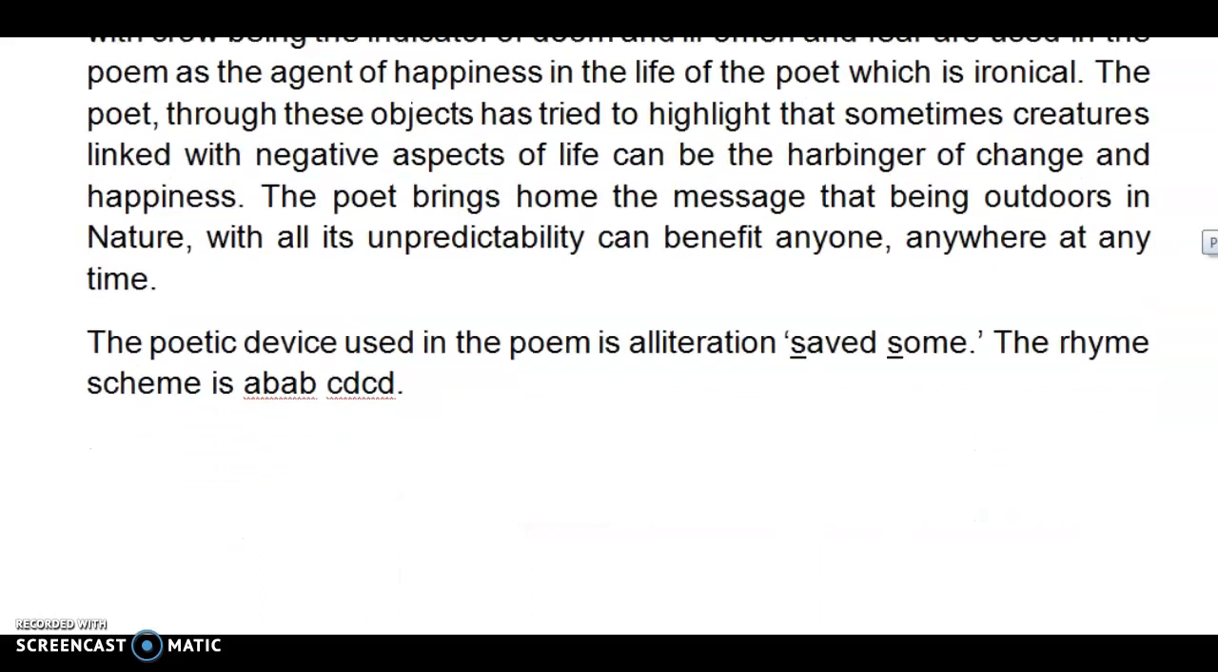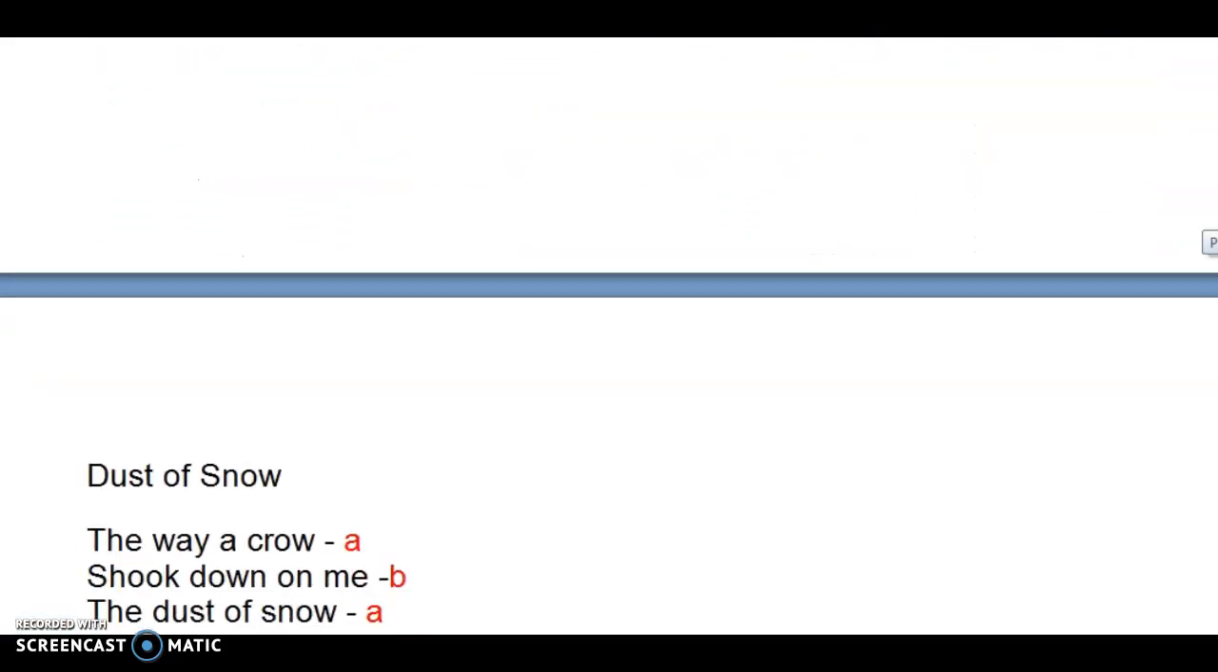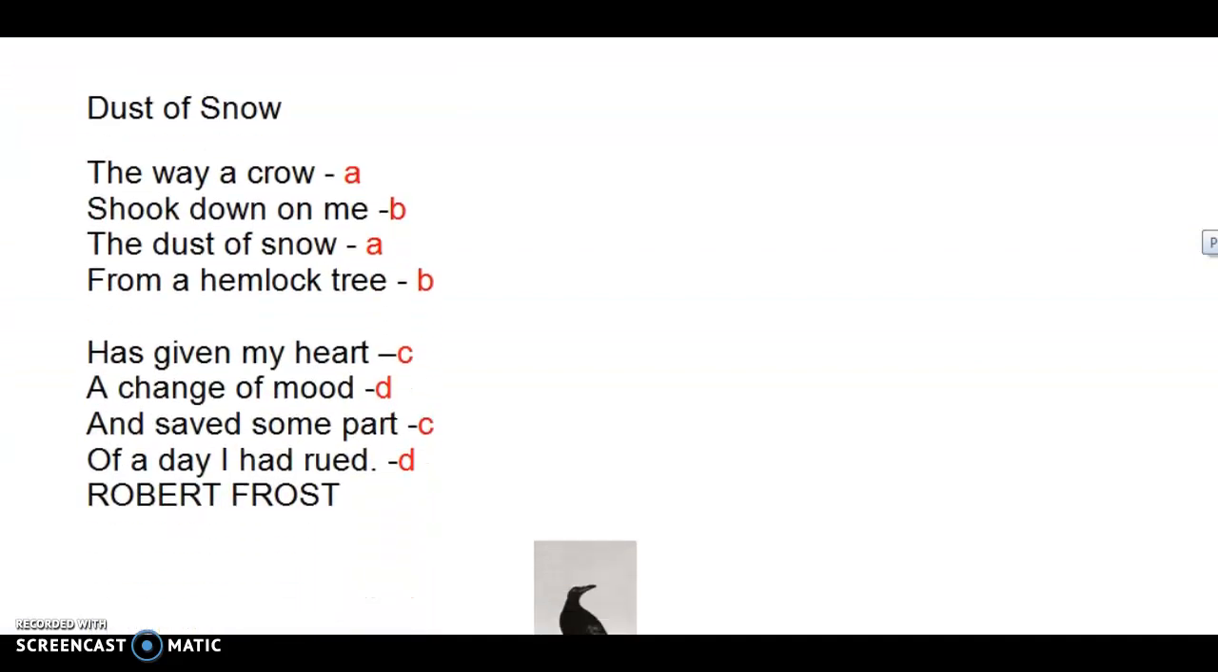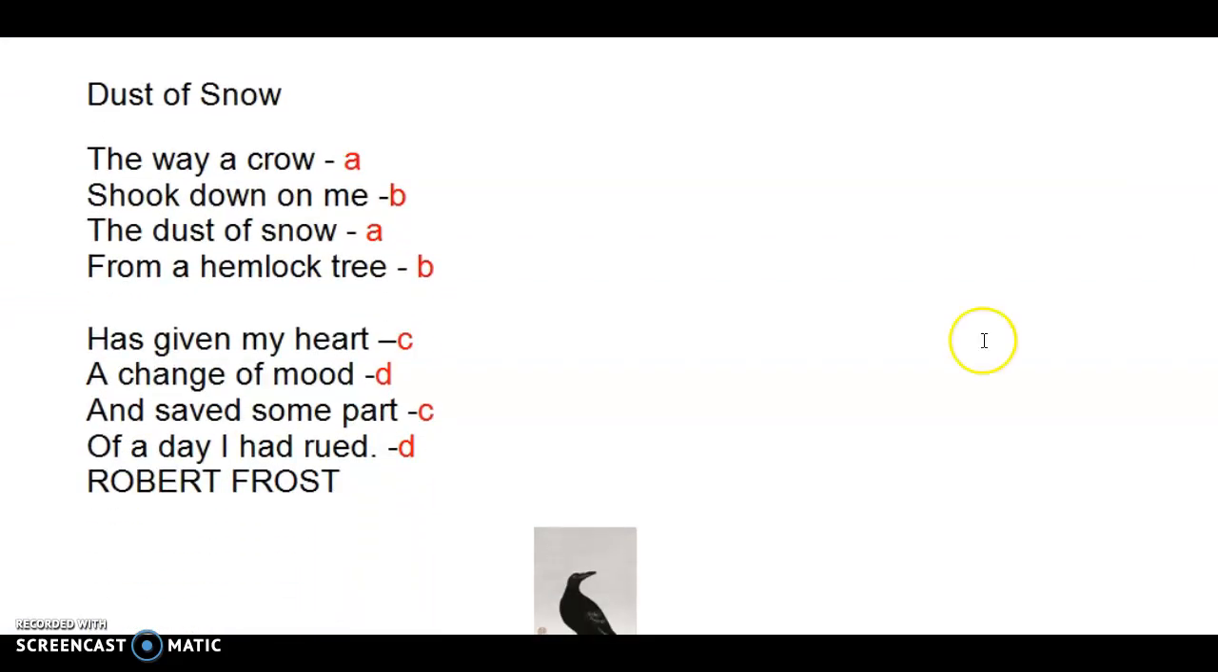Let us explore the rhyme scheme. The poem is given for the students' reference. The ending sound of crow is repeated here as snow. Thus it is labeled as A and A. The ending sound me rhymes with tree. Thus B and B. So it is A, B, A, B.